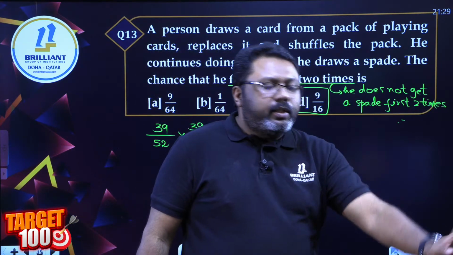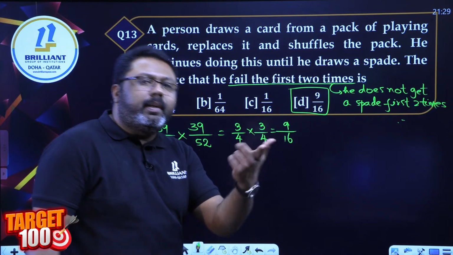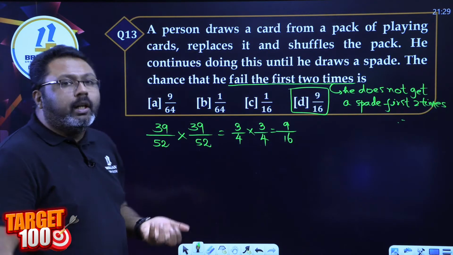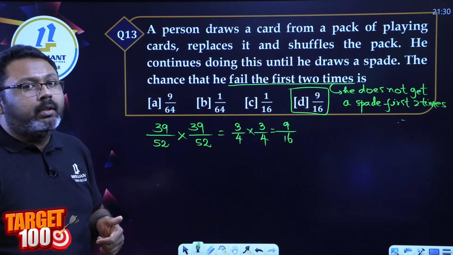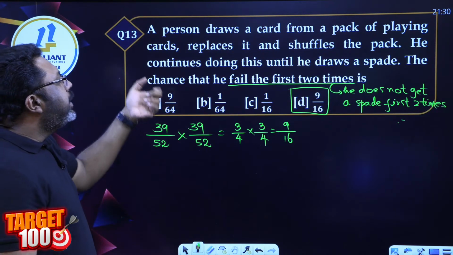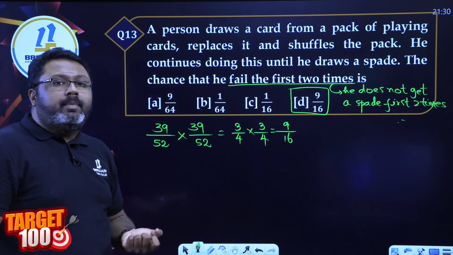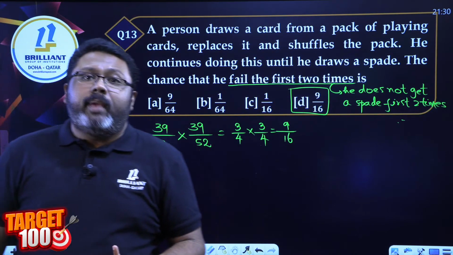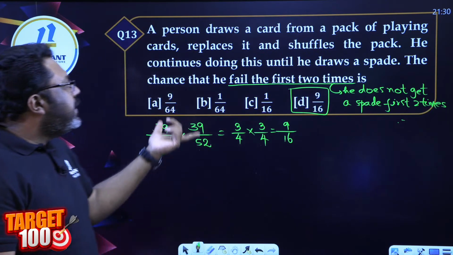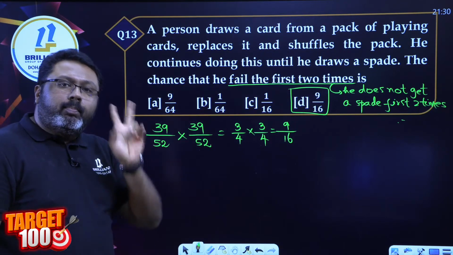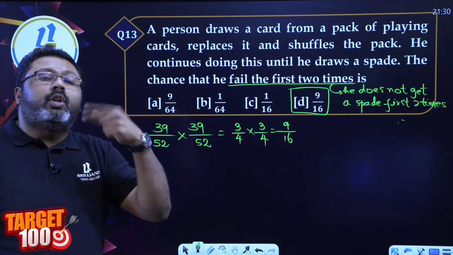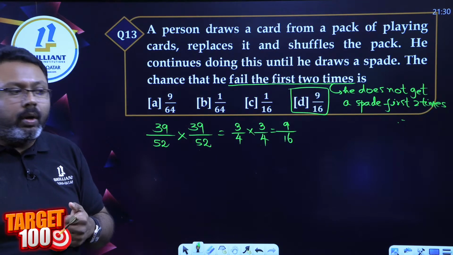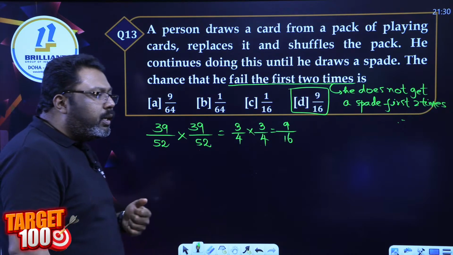Yes? Only one student gave the answer. It's a very simple idea. The story is what confuses you. They have a habit of confusing you with the story. Don't get caught by it, okay? Don't get caught by the story. It's a 1 mark MCQ. How complicated can they make it? They just said, draw 2 times, both times fail. You should not get a spade. And each time you're drawing after replacing the first draw. Got it? Right answer? Yes?